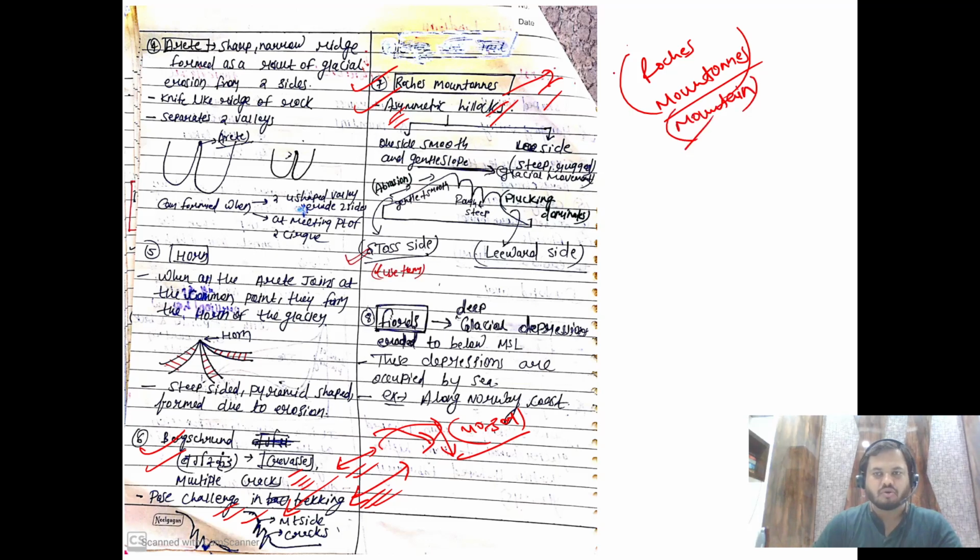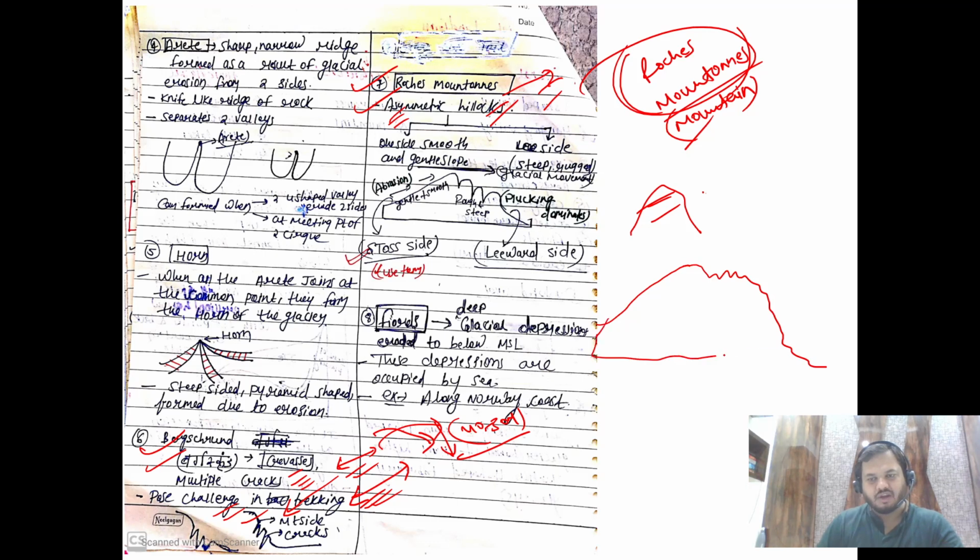So it is nothing but a hill only. Hill only, but this hill is asymmetric. At one side it is pretty gentle and smooth, and on the other side it is very rugged and steeper, something like this. So in a glacial terrain, if you get something like this, it is nothing but Roche Moutonnée.